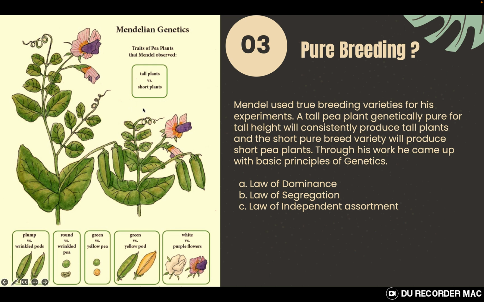If I show the genes with alphabets, this plant, which has the strong character, the dominant character, would have capital T, capital T, and this one would have the gene combination small t, small t.